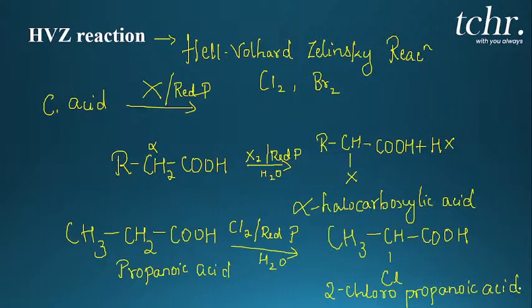In this live session, I just discussed one of the important naming reactions, that is the Hell-Volhard-Zelinsky reaction. According to this reaction, we understand how a halogen atom will be added to the carboxylic acid group.